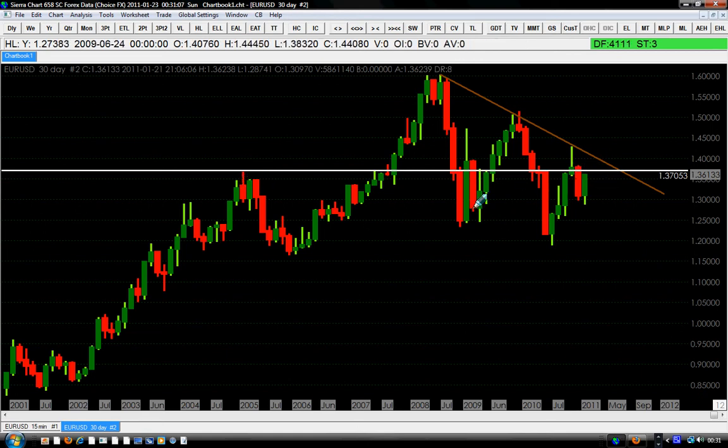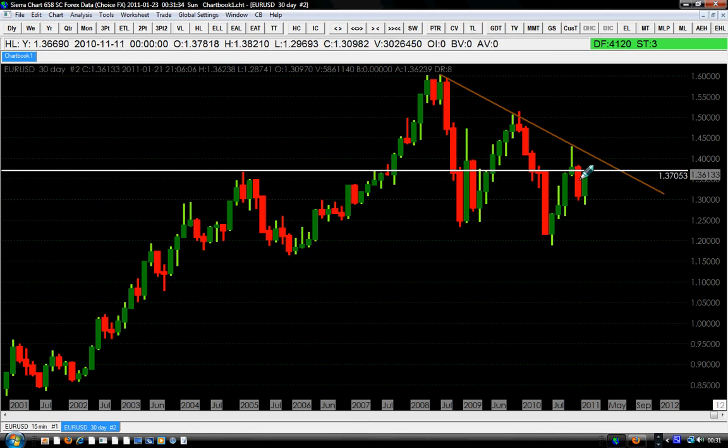This level here, you can see clearly that the euro managed before to break this resistance line, went up, came back below it, went above it, the same line, and then came back below it. It went above it here again, touched this trend line here, and came back again below the white horizontal line. The euro went below it, and now is retesting the same zone.